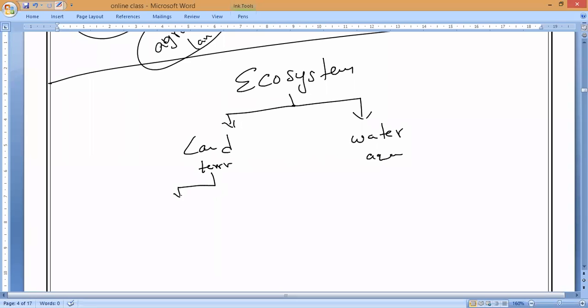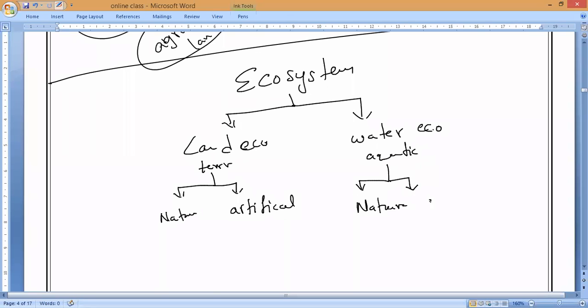Now, land is also classified into two things. One is what? Natural ecosystem, and another one is artificial ecosystem. Understand this? Aquatic ecosystems will also be classified into two types. So now what is that, guys? Please respond. Again, natural ecosystem as well as artificial ecosystem.